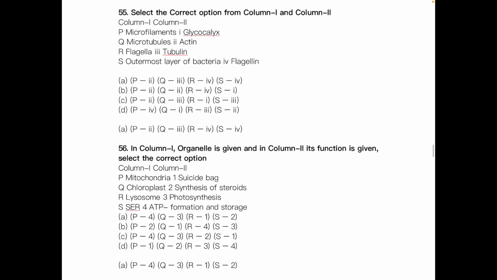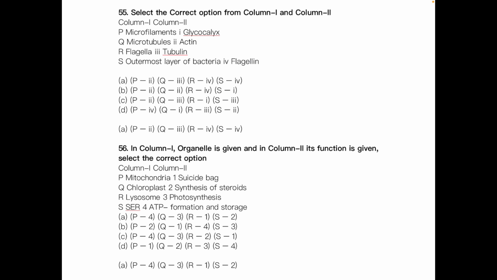Next, select the correct option from column 1 and column 2. Column 1 contains microfilaments, microtubules, flagella, then outermost layer of bacteria. Column 2 contains glycocalyx, actin, tubulin and flagellin. We know flagella contains flagellin. The outermost layer of bacteria contains glycocalyx.